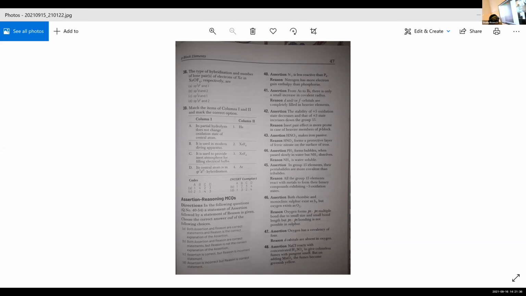This -3 oxidation state is common. The first sentence itself: the common oxidation states of these elements are -3, +3, and +5. So it's from oxidation state. Here the assertion and reason are right, so the correct option is A.